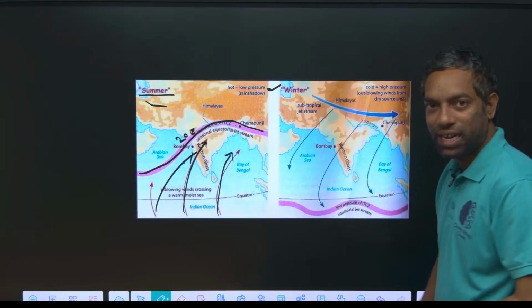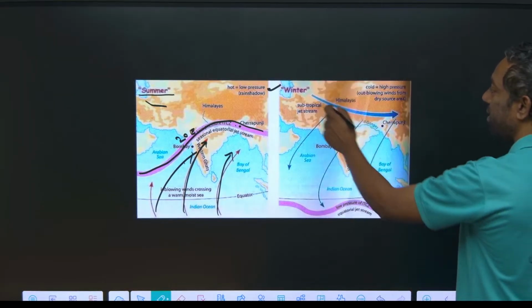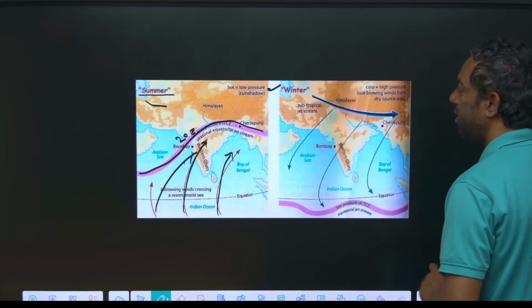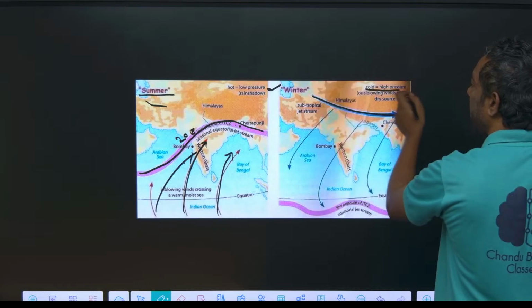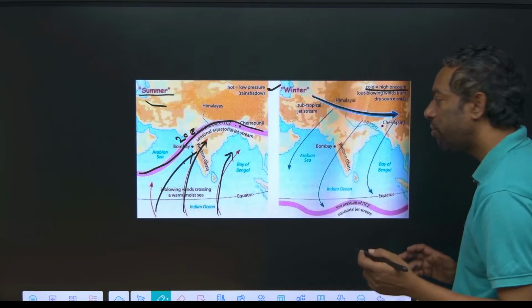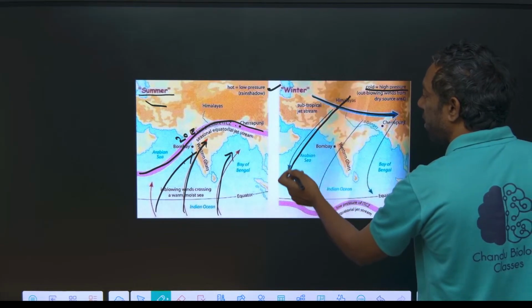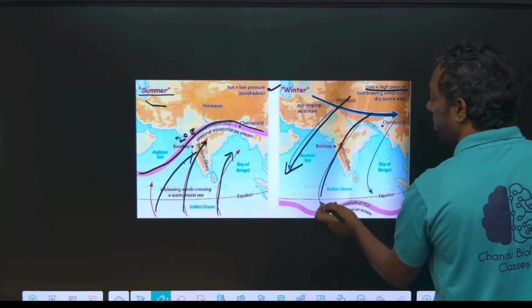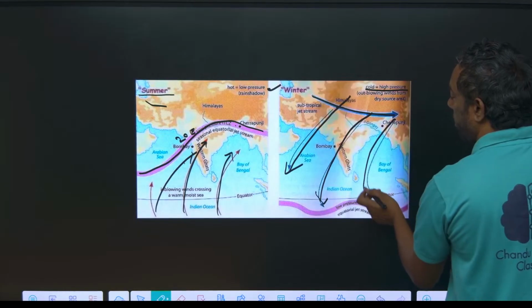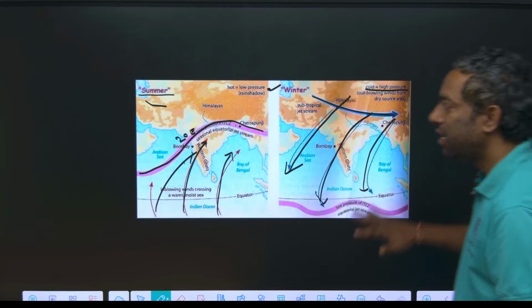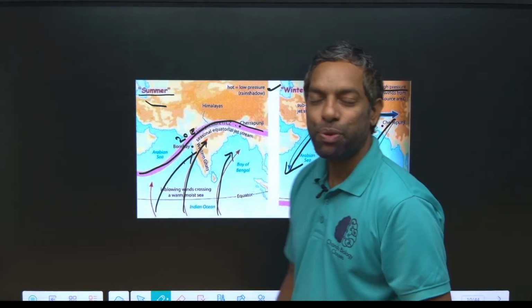If we come to the winter, what is this? This is the winter ITCZ. High pressure is created due to cold winds from the north, and the water moves into the ocean. This is ITCZ, guys.